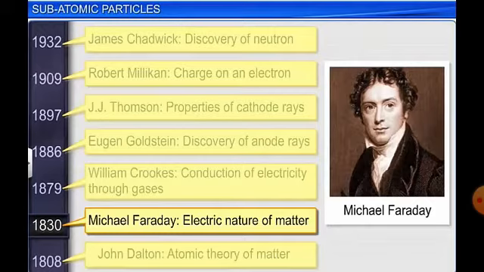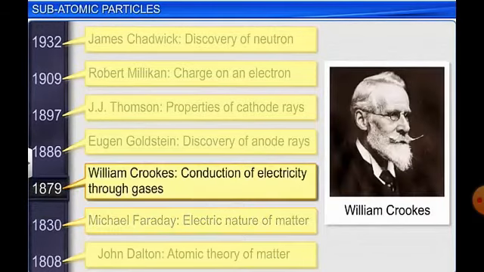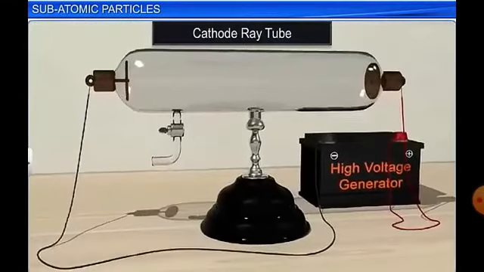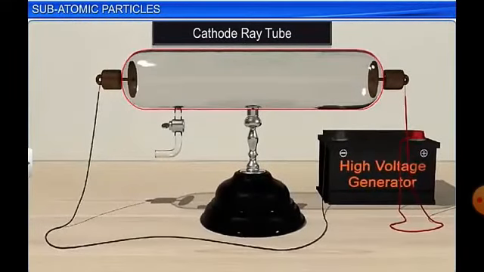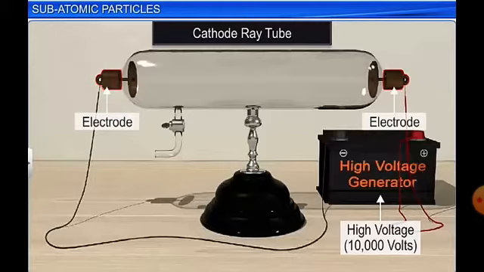And this was further explained by William Crookes, through conduction of electricity through gases, one form of matter. In his experiment, he did a cathode ray tube experiment. A glass tube, which is closed, contains two electrodes and is connected to a high voltage. One is connected to the negative terminal and the other to the positive terminal. The negative terminal is the cathode and the positive terminal is the anode. These are electrodes.